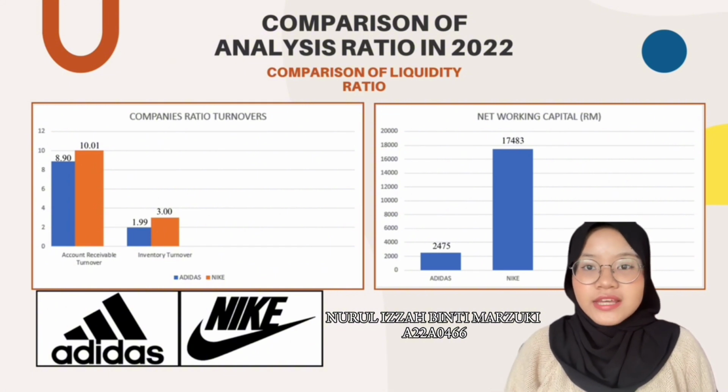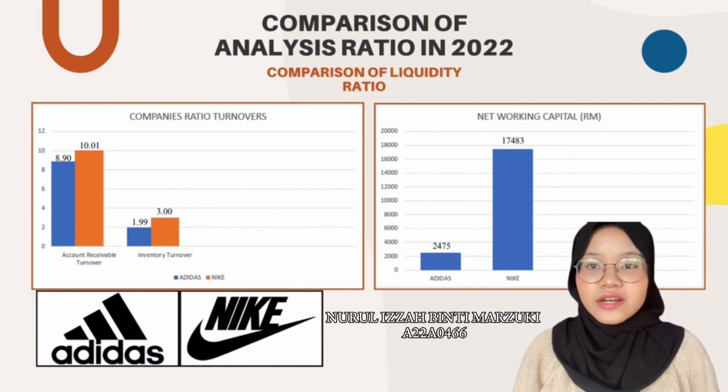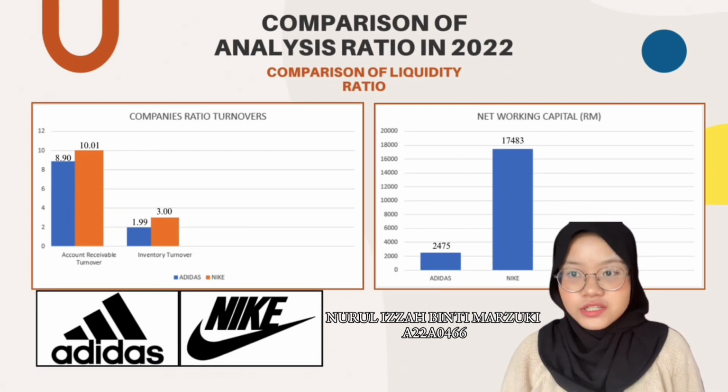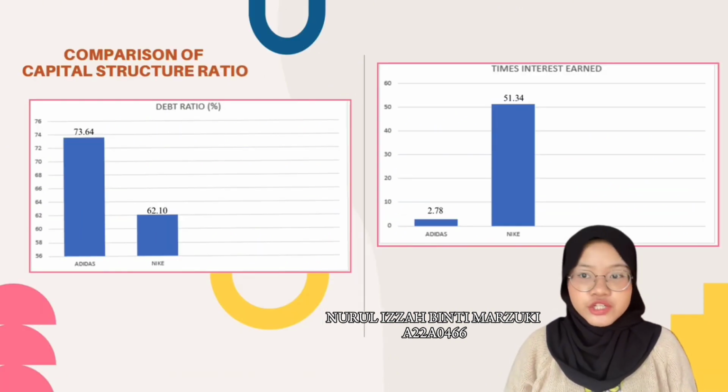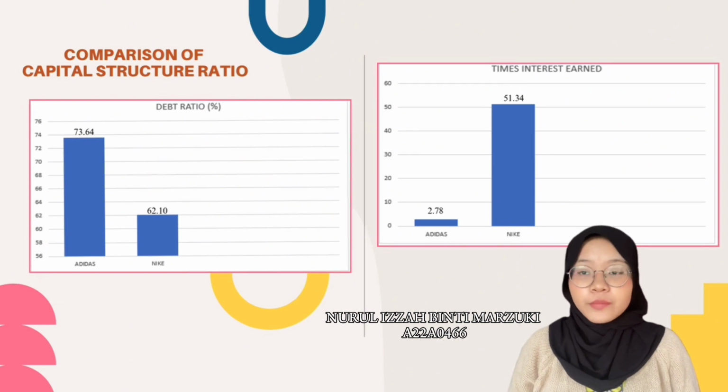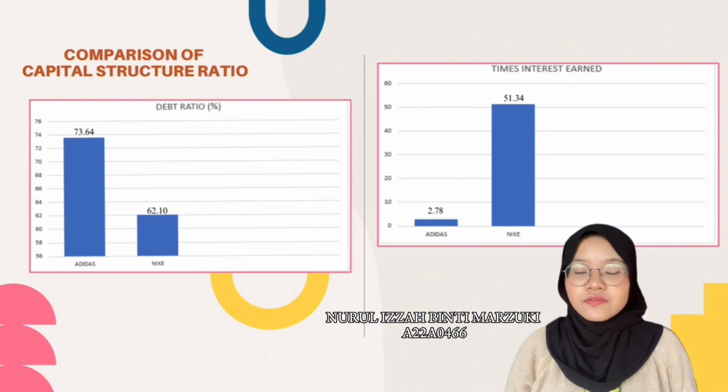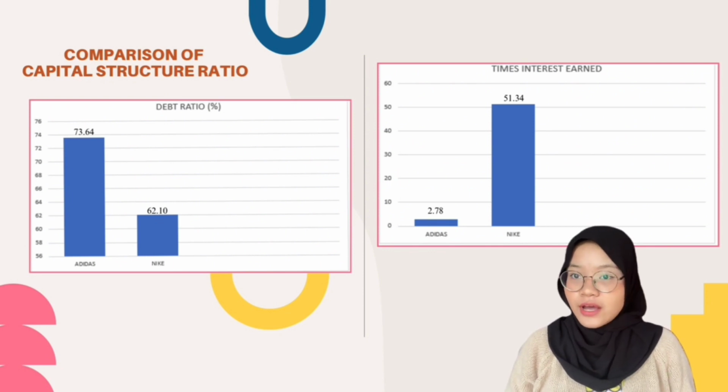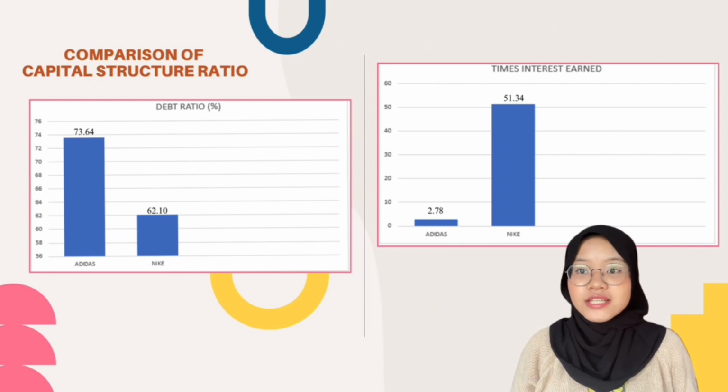Nike is able to pay its expenses and immediate debts because the financial condition of the company is in good condition. Next is capital structure ratio. Nike had a lower debt ratio compared to Adidas. This suggests that Nike relied less on debt to finance its operations and had a relatively lower level of financial leverage. But Nike has a 51.34 times interest earned ratio compared to Adidas, which is too high. It means that the company has a very high EBIT relative to its interest expense.